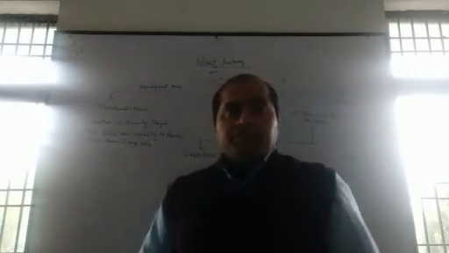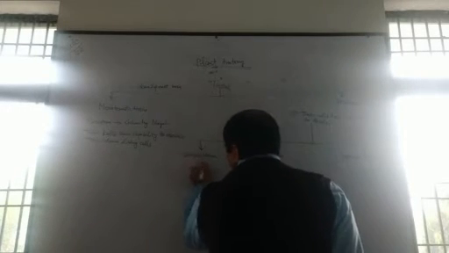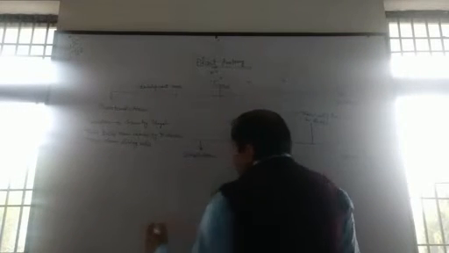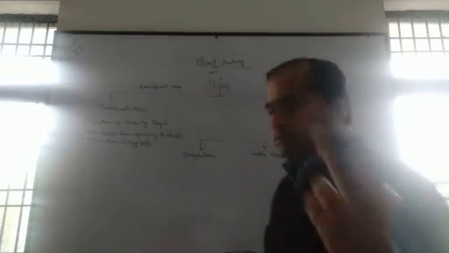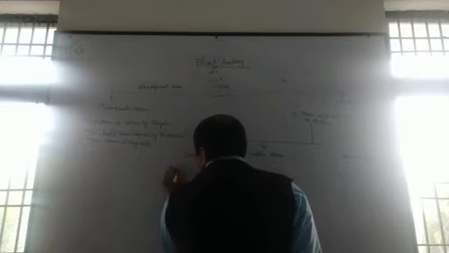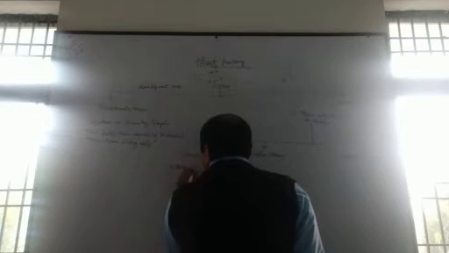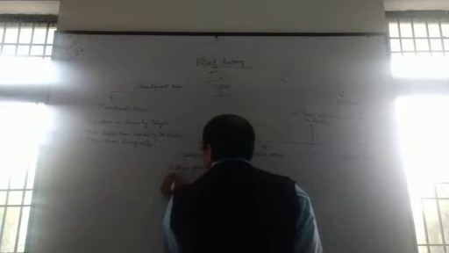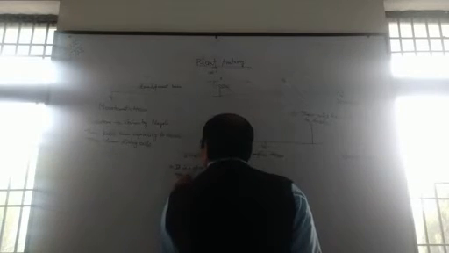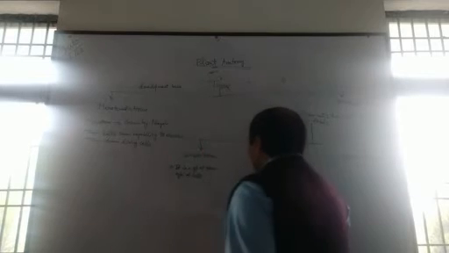One by one we will discuss all of them. Number one, simple tissue is a group of same type of cells.